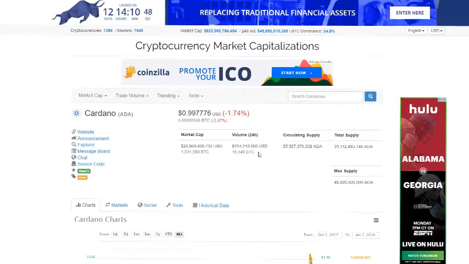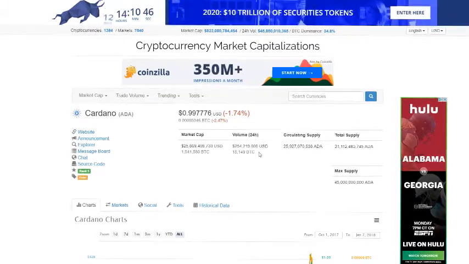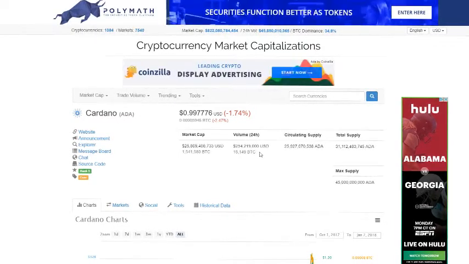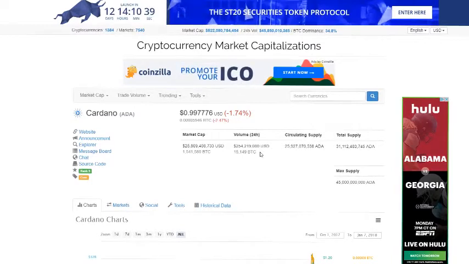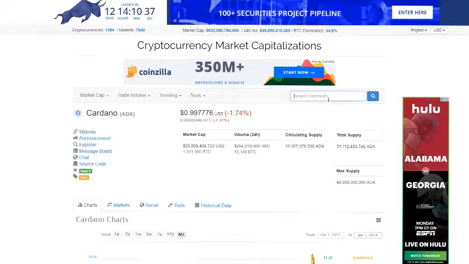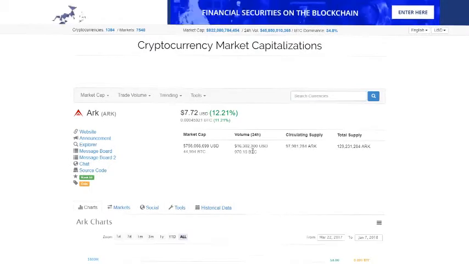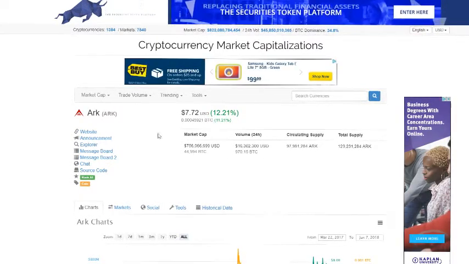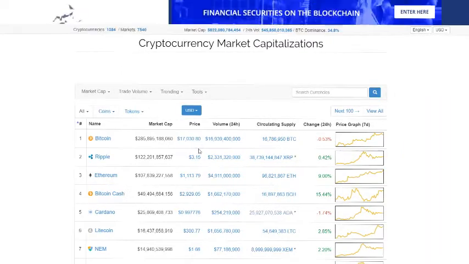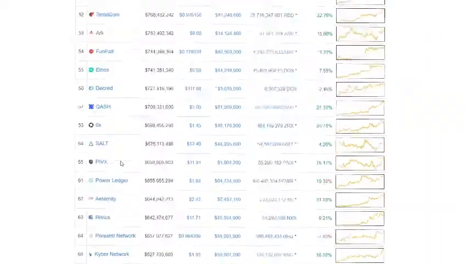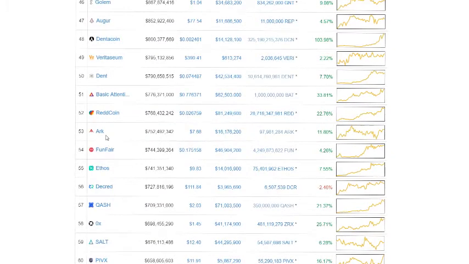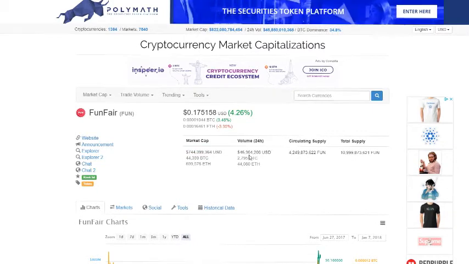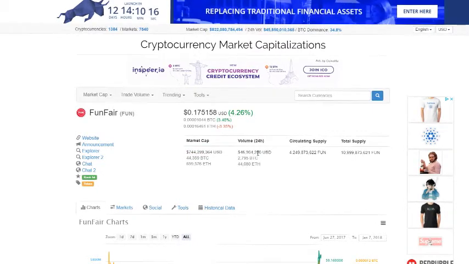The second thing you want to look at is volume. How much volume is on the exchanges? Generally, volume doesn't have much to do with my research and investment decision, just because a lot of coins like ARK, for example, ARK is a cryptocurrency that I will quickly look up to show you. ARK's volume is nothing special, especially for a $756 million market cap coin. For comparative purposes, we'll look at a coin that is around the same rank, Funfair, and they have the same market cap and they do $46 million in volume in the last 24 hours.